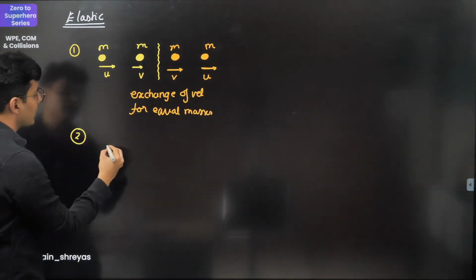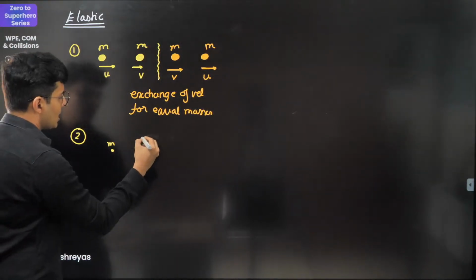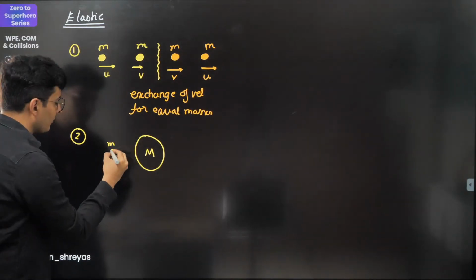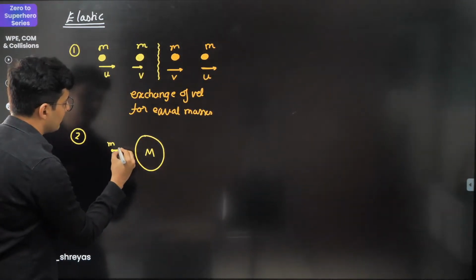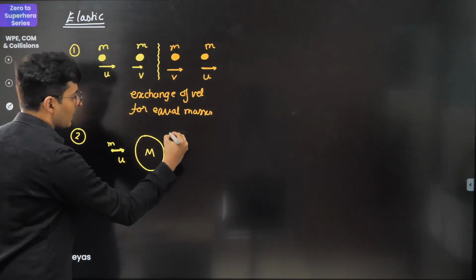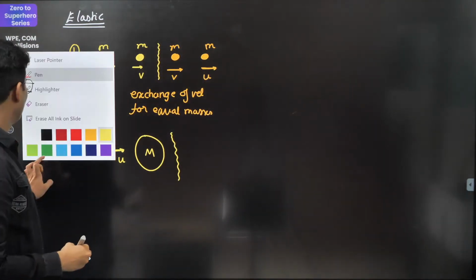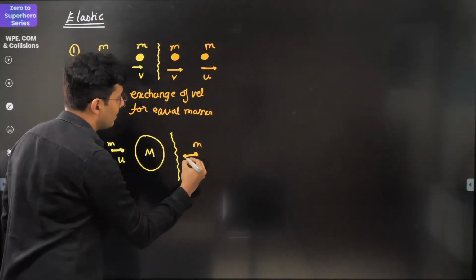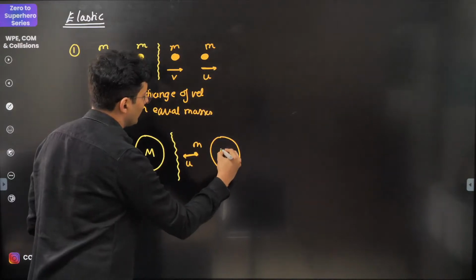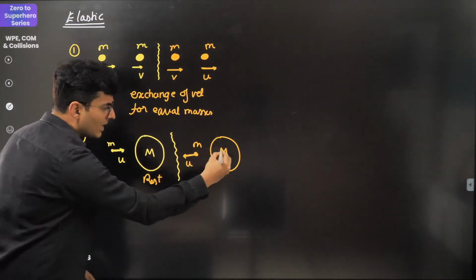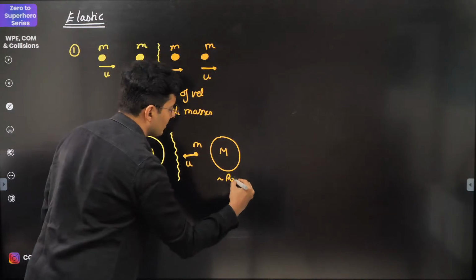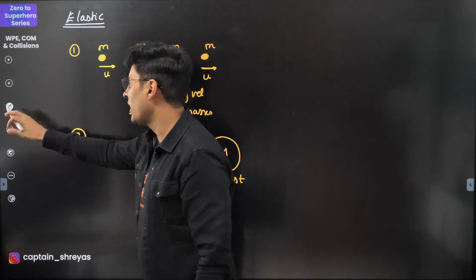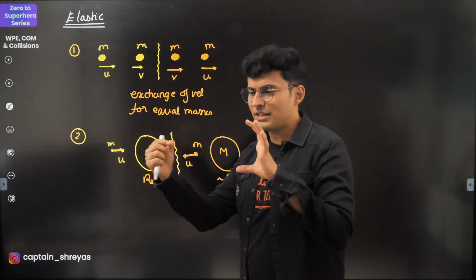The second important property is if you have a teeny mass and a very heavy mass at rest, and the teeny mass collides with the heavy mass with certain speed. This is before. Afterwards, you will notice that the teeny mass will just come back with the same speed in the opposite direction, and the bigger one still stays at rest. It won't be affected much, so it will still be at rest. So light mass colliding with a heavy mass at rest, that's what is going to happen. It makes sense also, right? Teeny thing colliding with it.